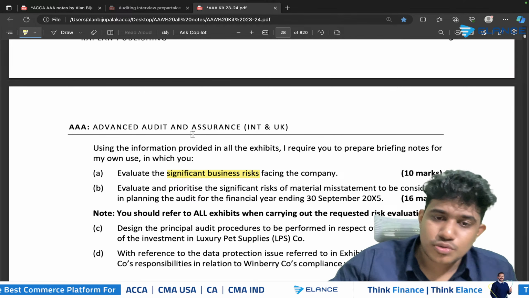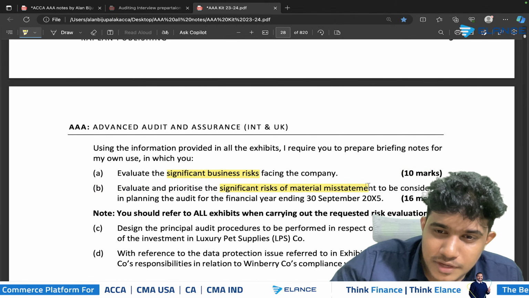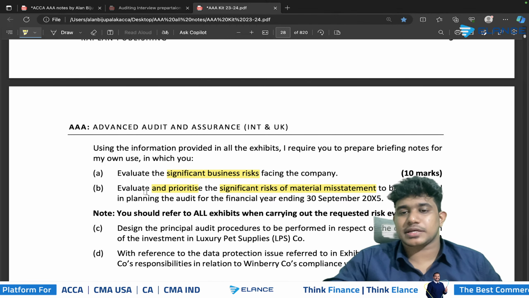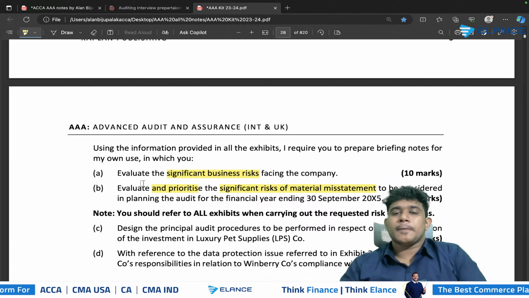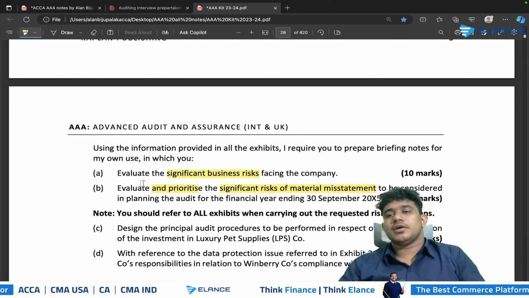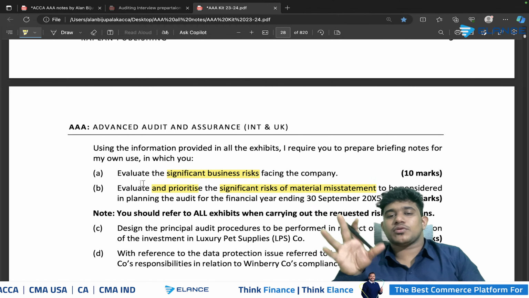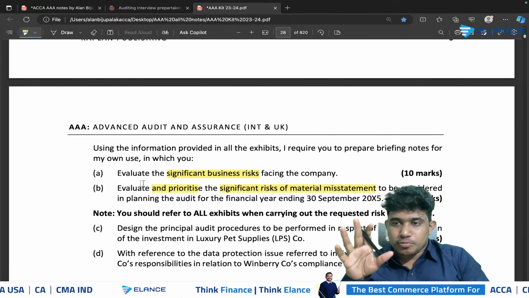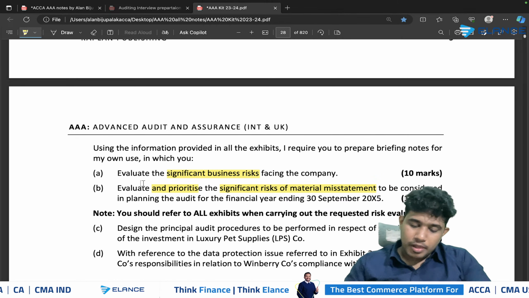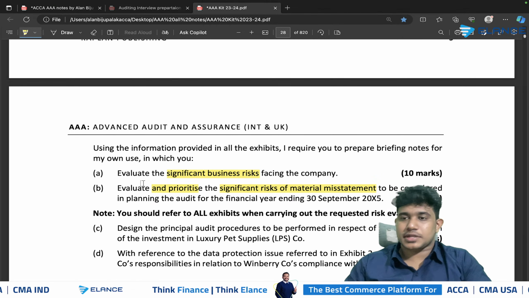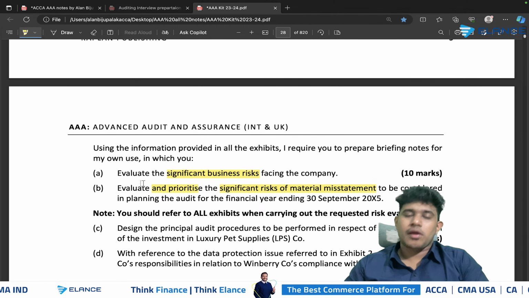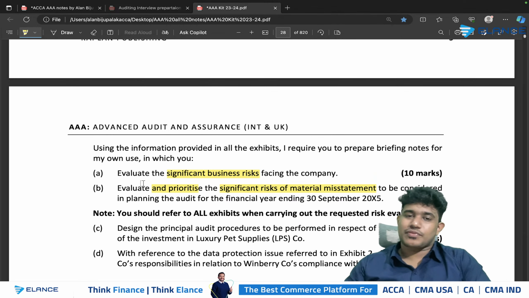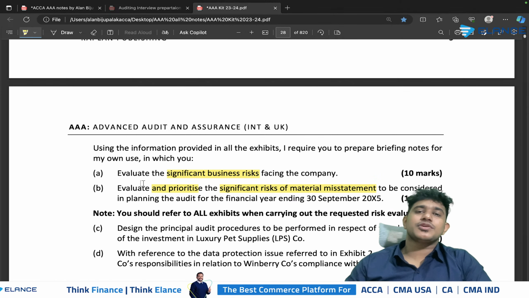However, when it comes to the significant risk of material misstatement, the examiner is specifically asking you to prioritize that. So whatever be the significant risk of material misstatement, that should be identified from the scenario and prioritized. Which means you have to go through the whole scenario, pick all the possible risks from the scenario, and after picking all the risks, you need to prioritize them on the basis of the significance. And there are no stated benchmarks on the basis of which you need to filter it out. However, you can use your own judgments.